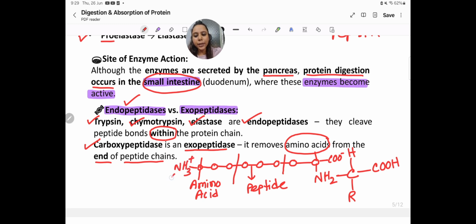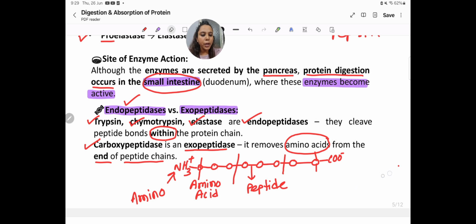So this terminal is known as the amino terminal, and this COO minus terminal is known as the carboxy terminal of a protein. Carboxypeptidases cleave the amino acid from the carboxy terminal. So it cleaves this bond and separates this amino acid.